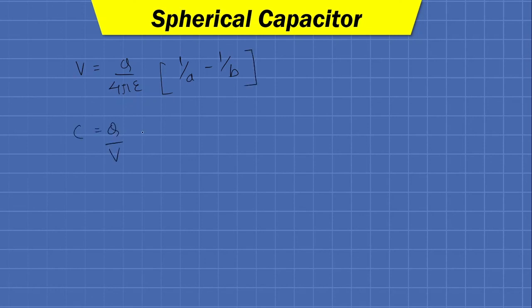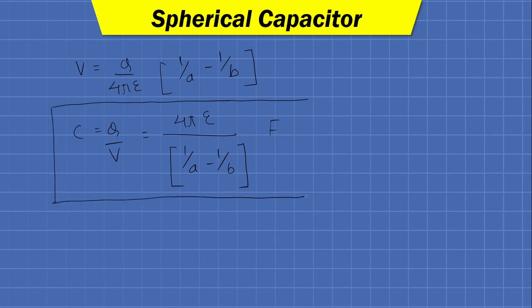Capacitance is defined as q by V. So moving this V to the right hand side and all the other variables to the left hand side, we will have 4 pi epsilon upon 1 upon a minus 1 upon b farad. So this is how we can determine the capacitance of a spherical capacitor.